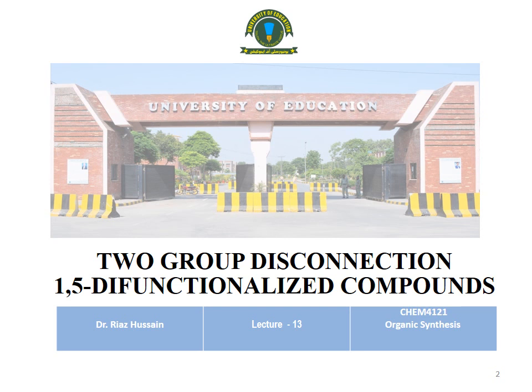The compound will contain two functional groups. We will disconnect the bond. We can disconnect the alpha bond, beta bond, or the gamma bond. Then we will obtain two synthons. One synthon will carry a positive charge and the other synthon will carry a negative charge. The synthon carrying a positive charge will act as an electrophile, and the synthon carrying a negative charge will act as a nucleophilic species, or we can say it is a nucleophile.